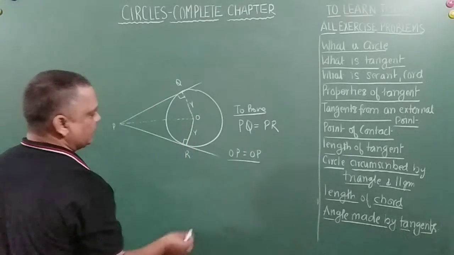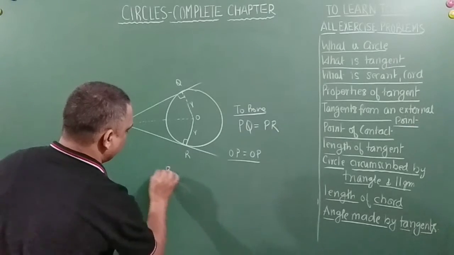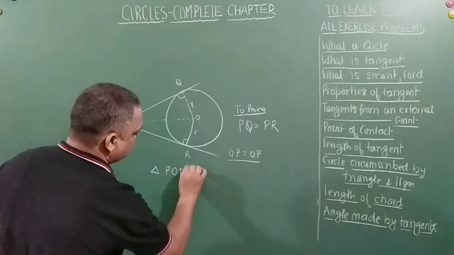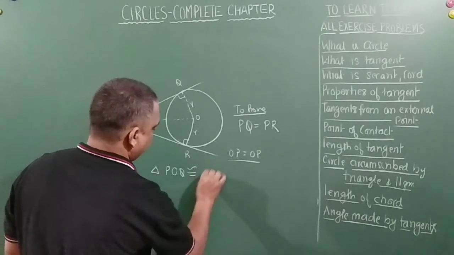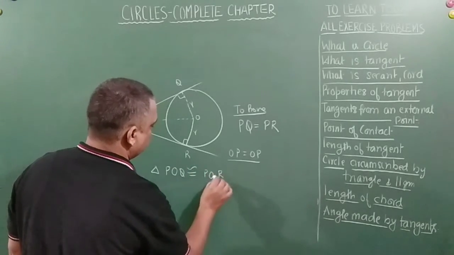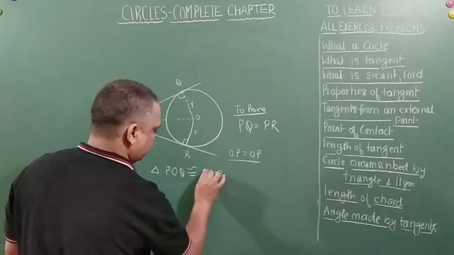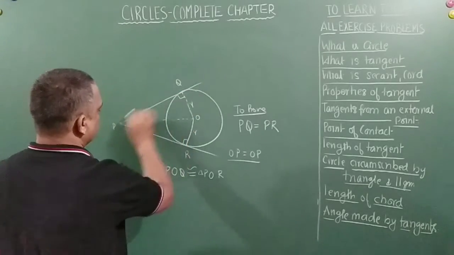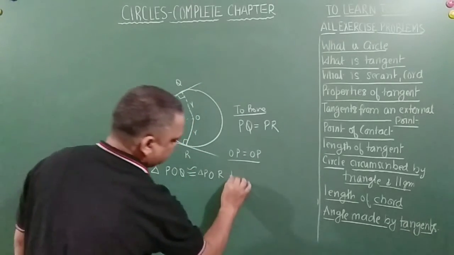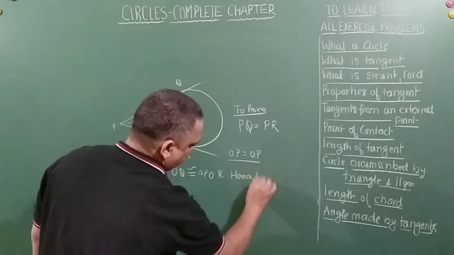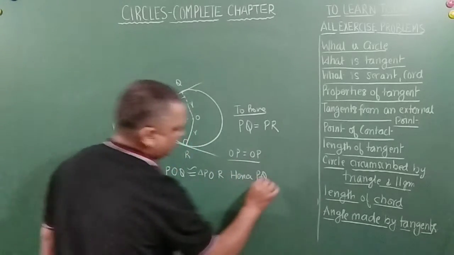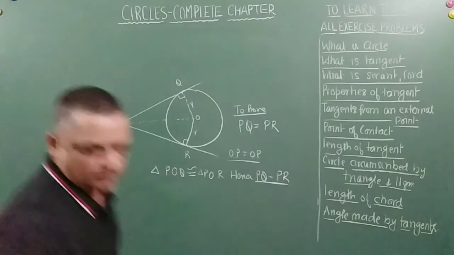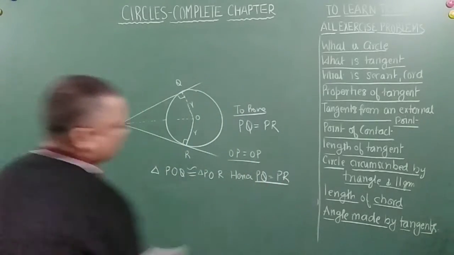So when these two triangles are congruent, that means I am talking about triangle POQ is congruent to triangle POR. Okay, this triangle, this. So what happens is, then PQ is equal to PR. Hence PQ is equal to PR. Right? We can close this here. Okay. Let's move on to the next one.